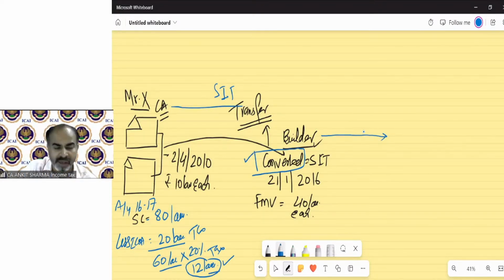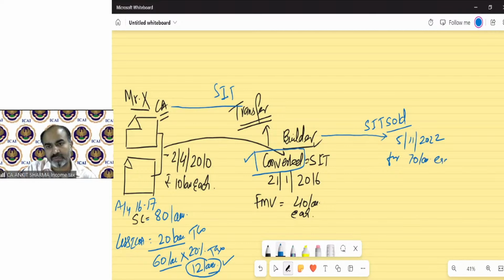So he won't be able to pay tax on it. So they deferred their tax liability to the year in which the stock in trade is sold. The government will charge the capital gain in the year in which the stock in trade is sold. For example, the stock in trade has been sold on 5th November 2022. Both buildings have been sold for 70 lakh each. So for assessment year 23-24, we charge the capital gain.